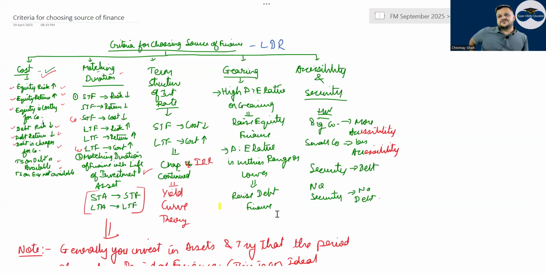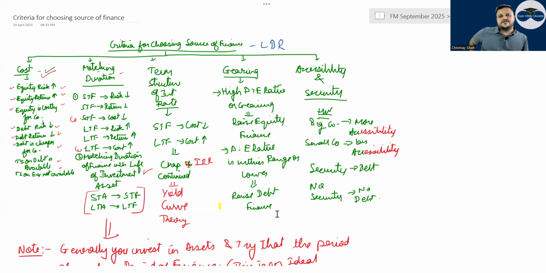For the investor, equity will give more return, but for the company it will be more expensive. In debt you have the advantage of a tax shield on interest, so you look not just at the cost but also at the tax shield given by interest.